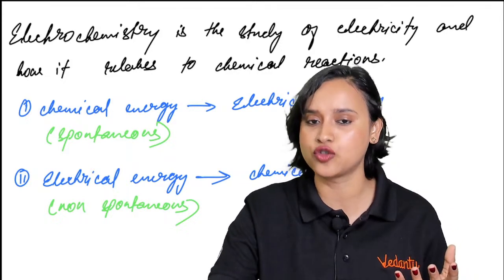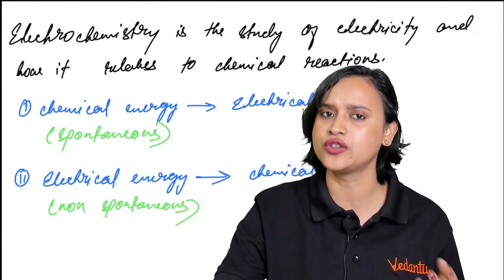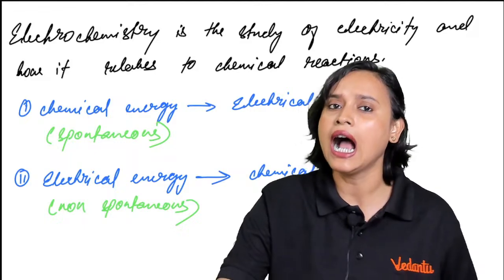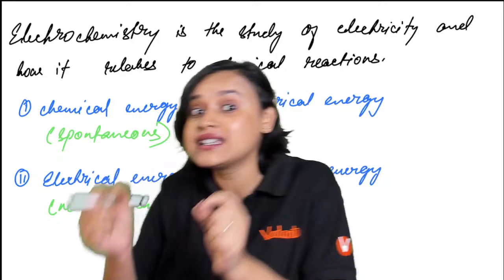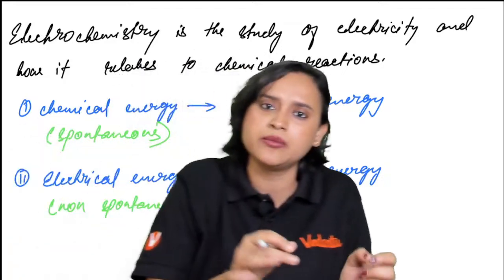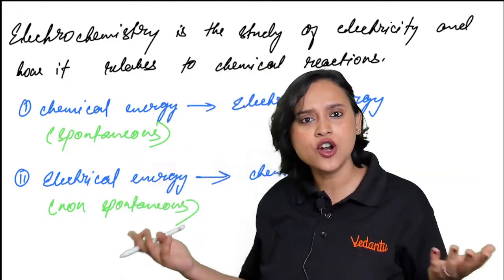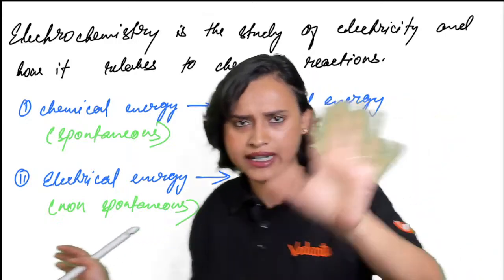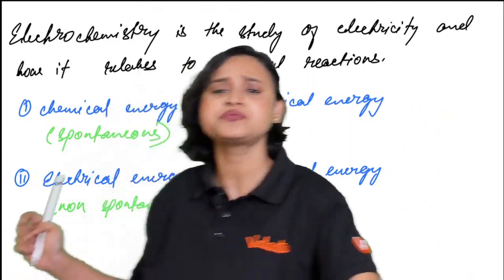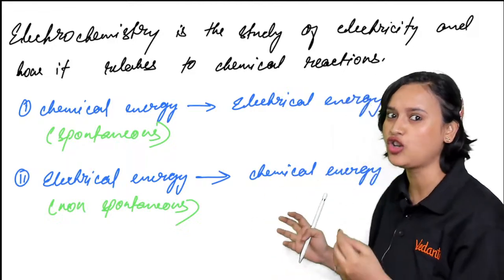That is your electrochemistry. Overall, in chemistry also we have electricity, and in electricity we have a certain bit of chemistry. How is that possible? When you have a cell, meaning a battery, inside the cell there is some amount of chemical.